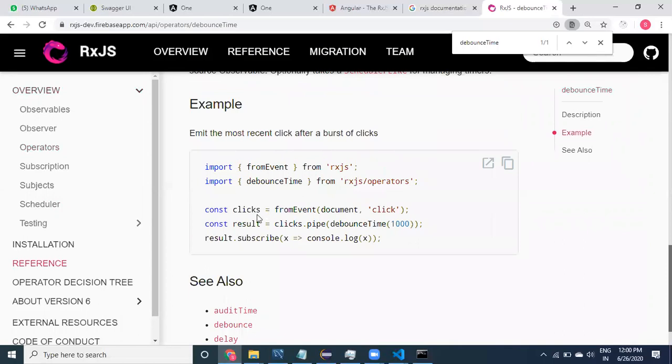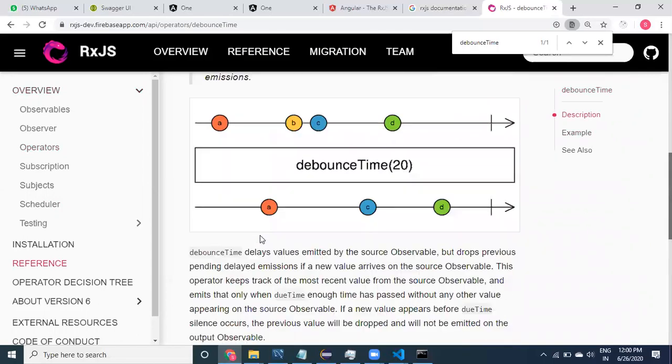See here, guys. Now debounce is something we can understand very easily. Now debounce time, what is this? Actually, this is something like you are clicking, right? If I say you have clicked A, you have clicked B, you have clicked C, and then you have clicked D, something like this. Now debounce time means if you specify the time,